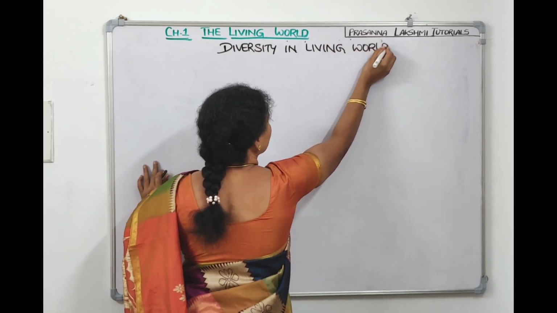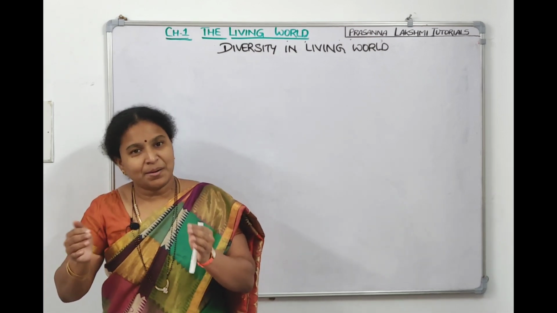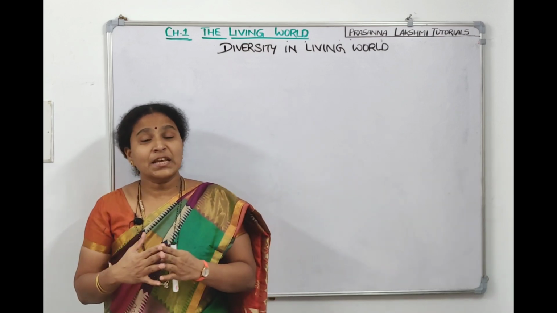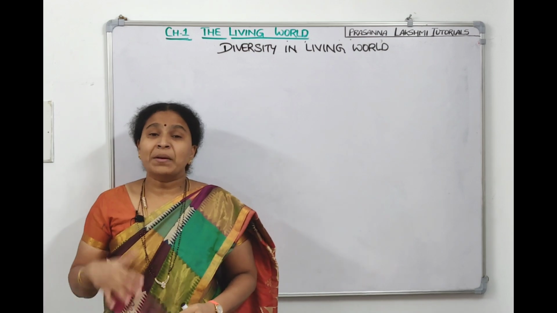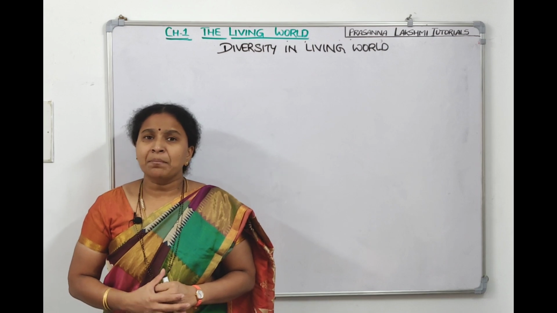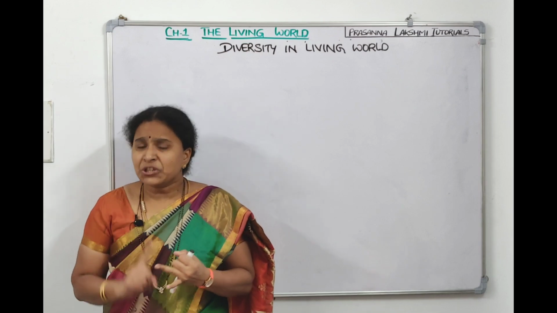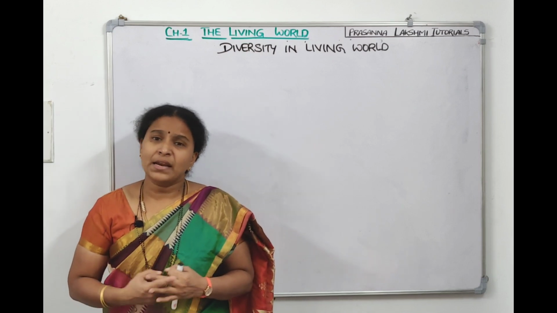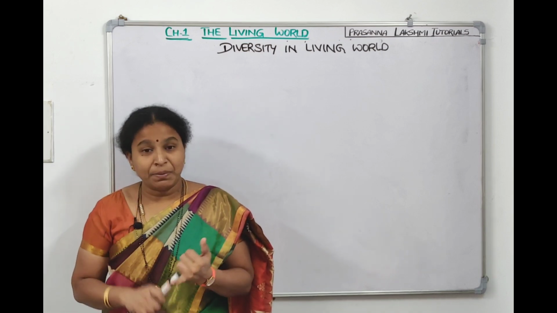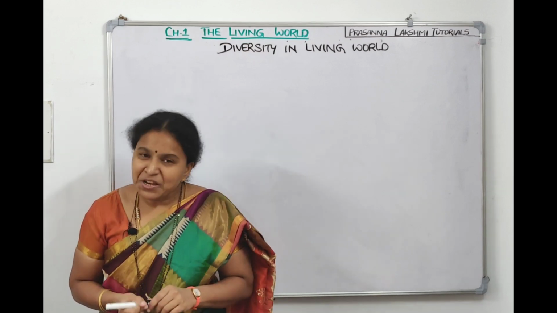Diversity in the living world. Now, if you see a small area, in that you will find a limited number of organisms. If you stretch your area, you will find even more organisms. If you see the earth as an ecosystem, you find many varieties of organisms. So as you increase your area, the number and different kinds of organisms you are able to see increases. And each plant, each animal, each microorganism or any organism which you are seeing is represented as a species. So different kinds of plants, animals and organisms that we see are called species in biology.